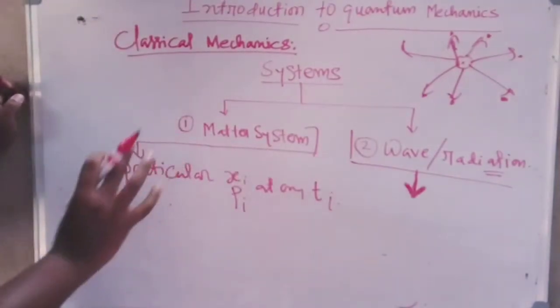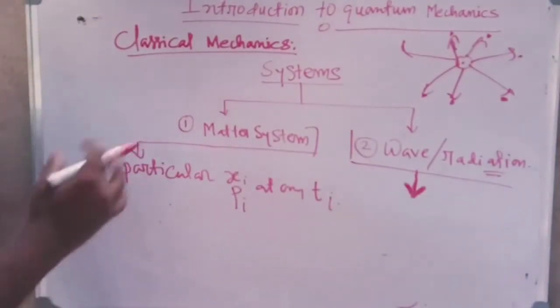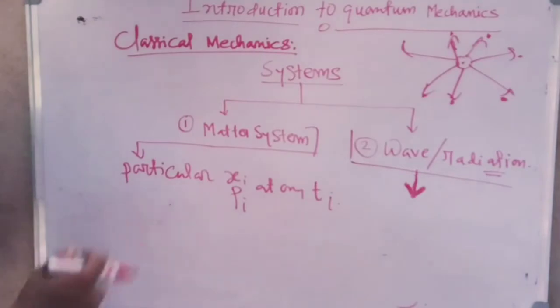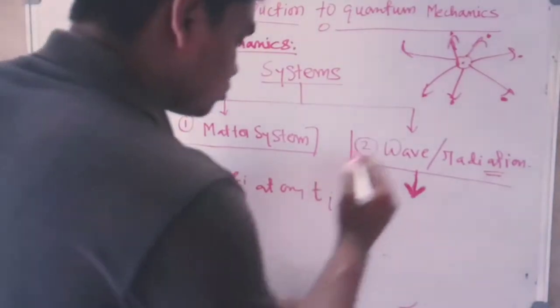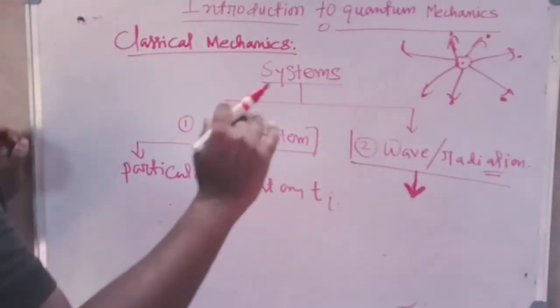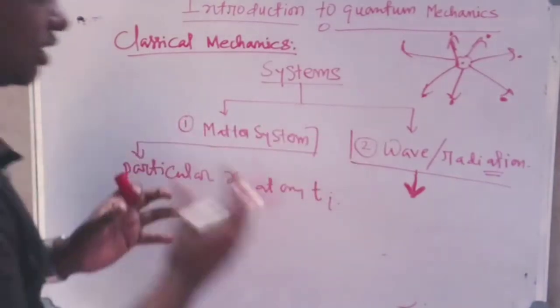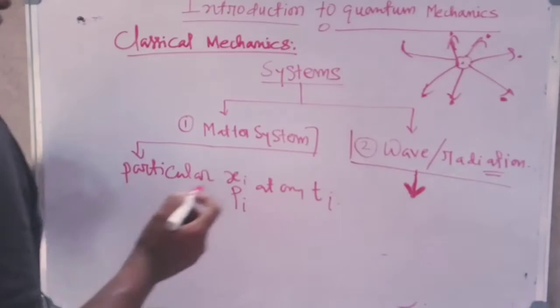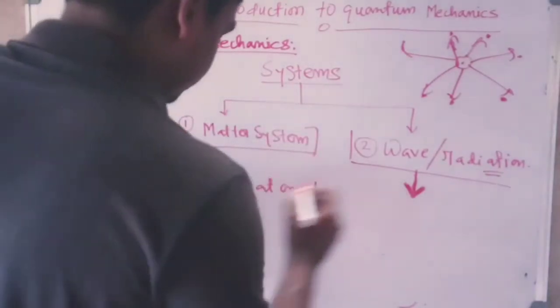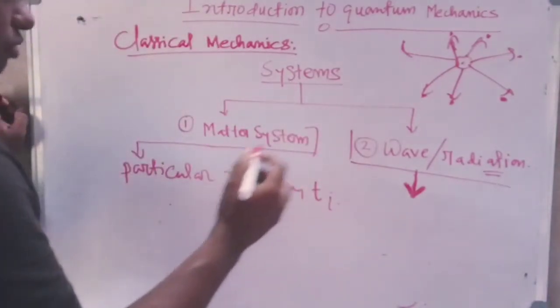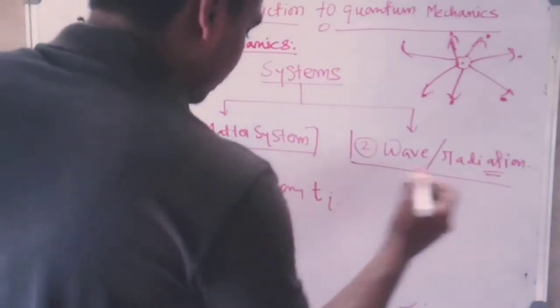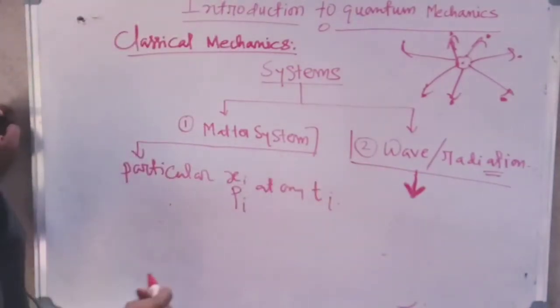So a wave has no particular position and particular momentum at any particular instant of time, because like position, a wave may possess continuous energy. As energy is continuous, it must possess indefinite values of momentum at any particular instant of time.